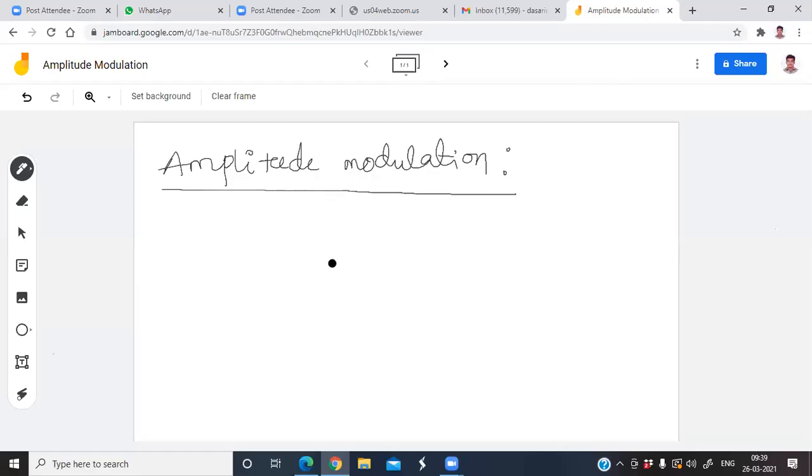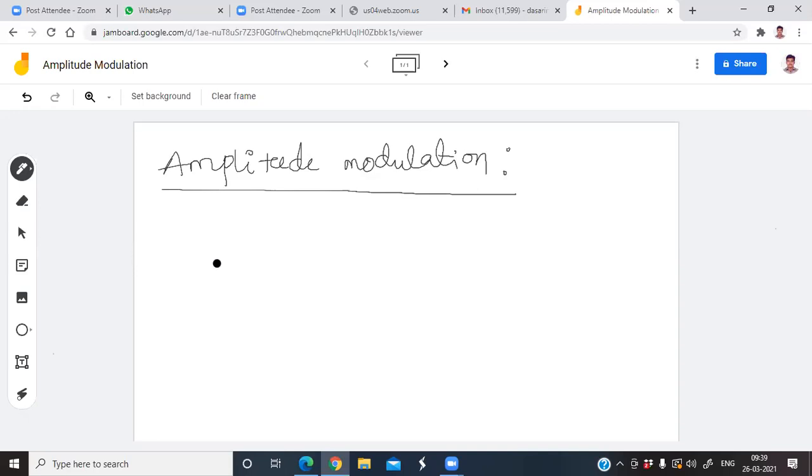So modulation is nothing but the characteristics of the carrier signal is varied in accordance with the message signal. Already you know the definition of modulation. Now coming to the definition of amplitude modulation, already I discussed this also in the classroom. The amplitude of the sinusoidal carrier wave is varied in accordance with the baseband signal. Right? Already I told that baseband signal is also known as modulating signal, information signal, input signal, and so on, right? And after the definition, I have given two equations also.